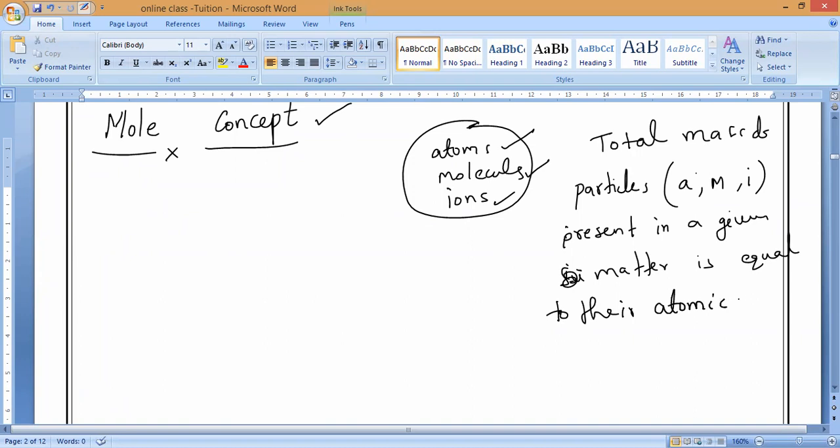Here we can also call it molecular mass in grams.